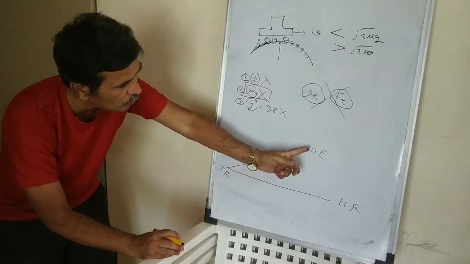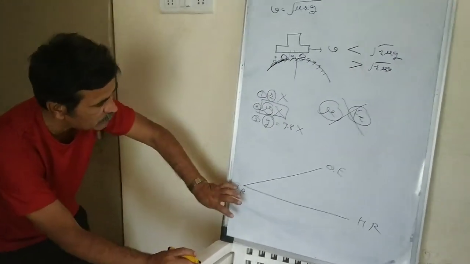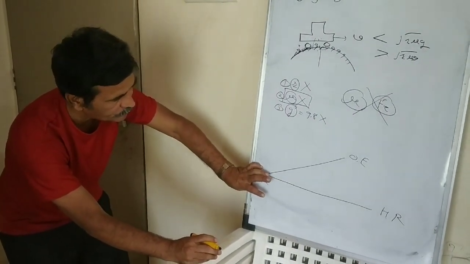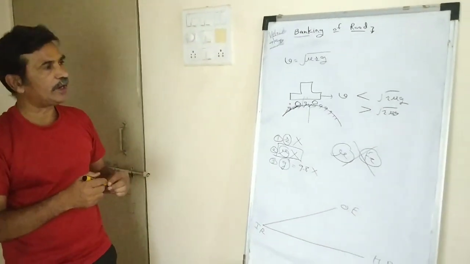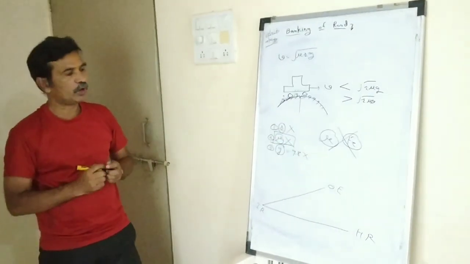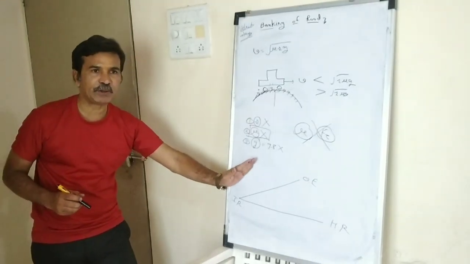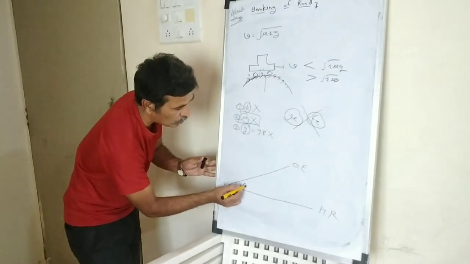So the outer edge of the road surface is raised to more height with respect to the inner edge of the road. This arrangement of the road surface is called banking of road, or we can say that the road surface is kept inclined with respect to horizontal. That method is called banking of road.